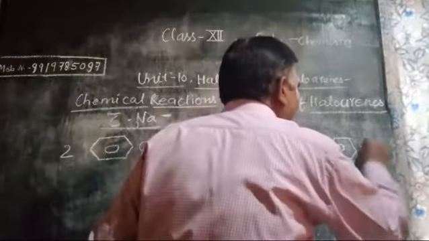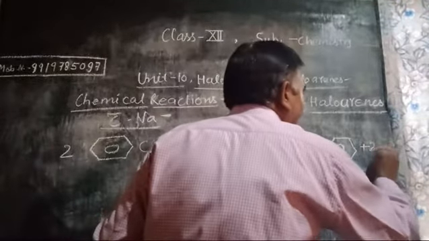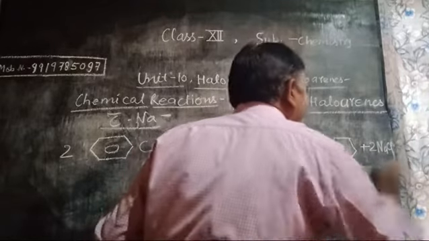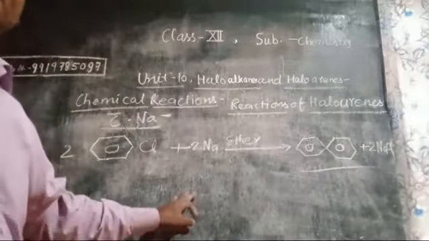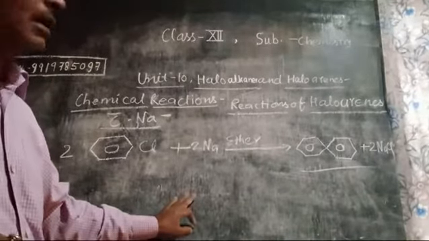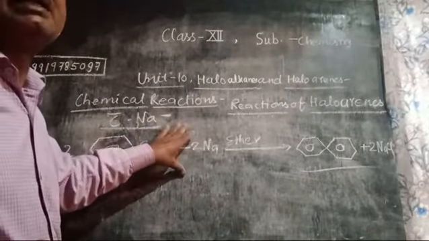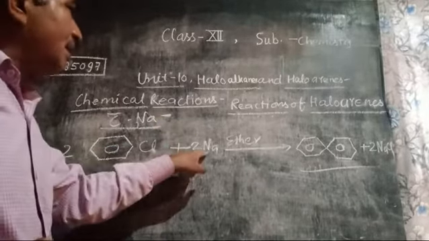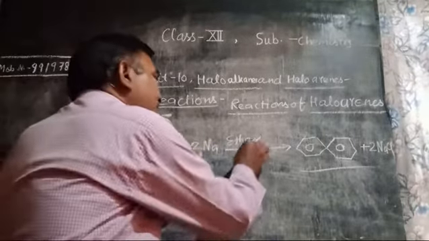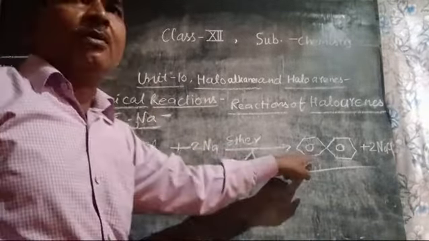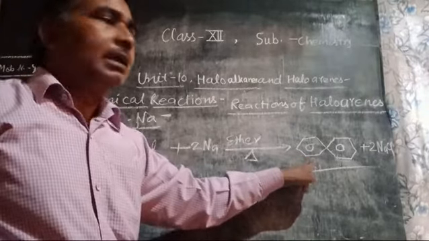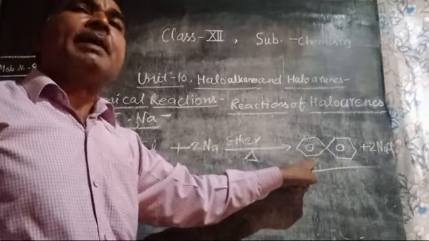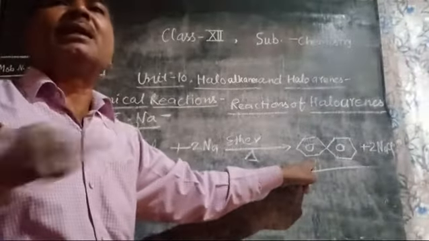It was first described by Fittig, so such a reaction is called Fittig's reaction. When haloarenes are treated with an ethereal solution of sodium, a diphenyl compound is obtained.